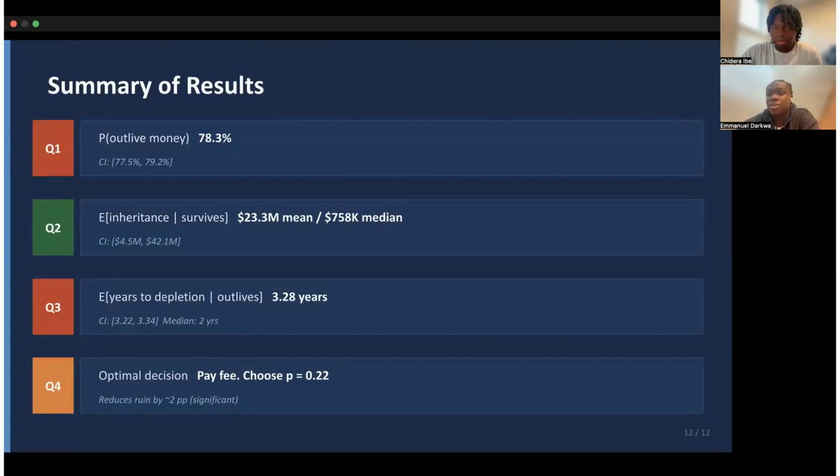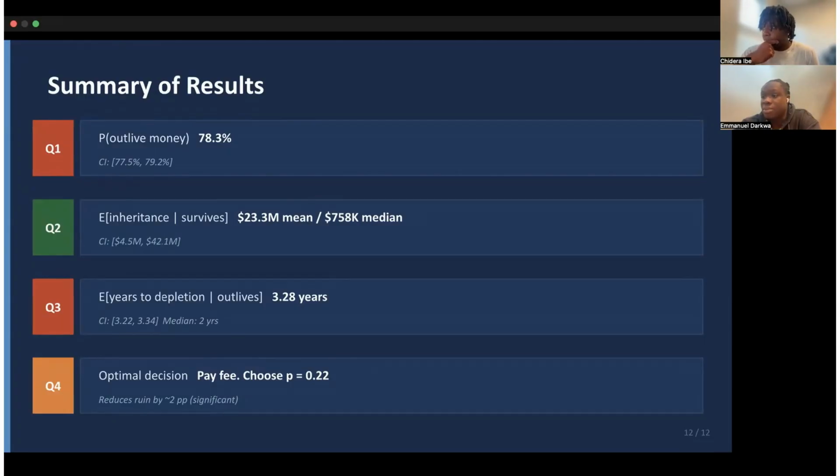All right. So to wrap up: for Q1, 78.3% chance she runs out of money, with a CI of 77.5 to 79.2. For Q2, mean inheritance is 23.3 million, but the median of 758 thousand is more realistic. The CI is 4.5 million to 42 million.